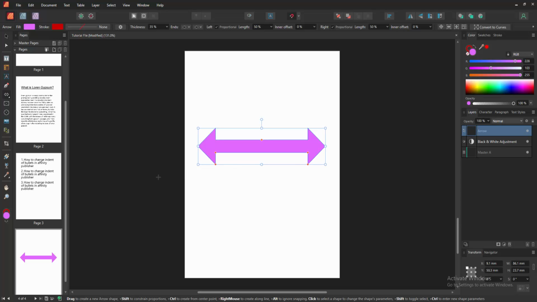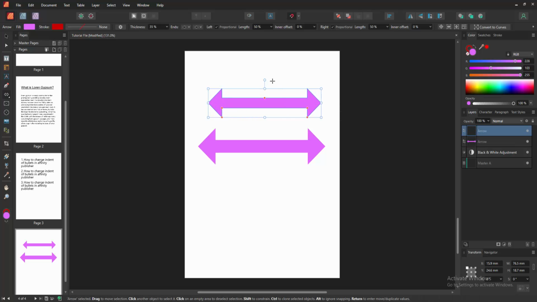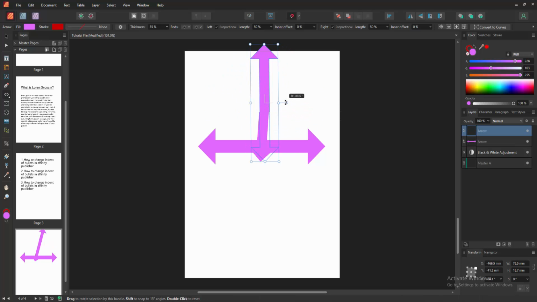Now we can see we inserted an arrow, and we can see this arrow is a connector. You can change the arrow side, chevron, burden, box, etc. Otherwise you can change the left side arrow. You can add another arrow. Draw another arrow on this page and rotate this 90 degrees.